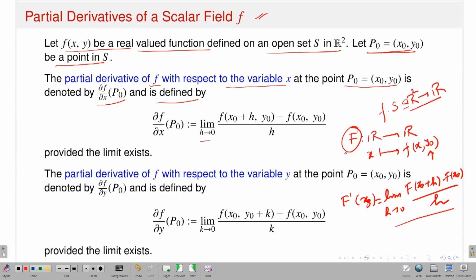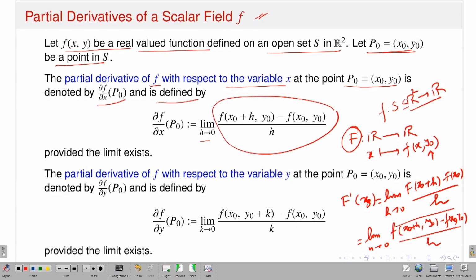You just replace it, since capital F is given. I am keeping y naught fixed and thinking about a function from R to R. Just replace this. What is it? This is the limit as h approaches 0. What is capital F of (x naught plus h) in terms of small f? This is f of (x naught plus h, y naught) minus capital F of x naught, which is f of (x naught, y naught), divided by h, and this is exactly this object.